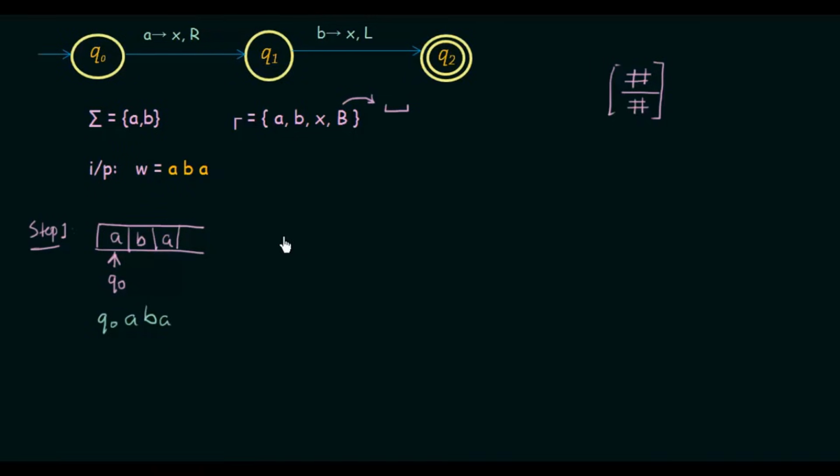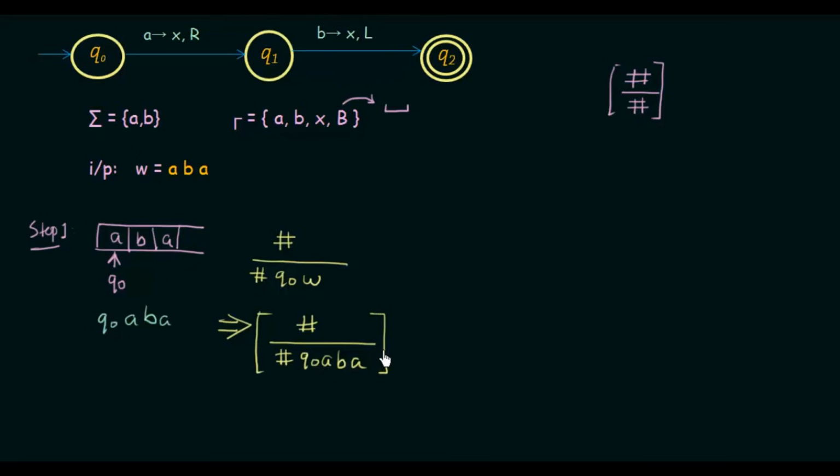Now we need to make dominoes of this form. We will have a hash, followed by hash Q0 W, where W represents the input. So if we make the domino for this step 1, it will look something like this. We have the hash symbol on top and then we have hash Q0 W here, and this is what we are going to write: Q0 A, B, A. W represents this A, B, A. So this is the first domino that we are creating in step 1.